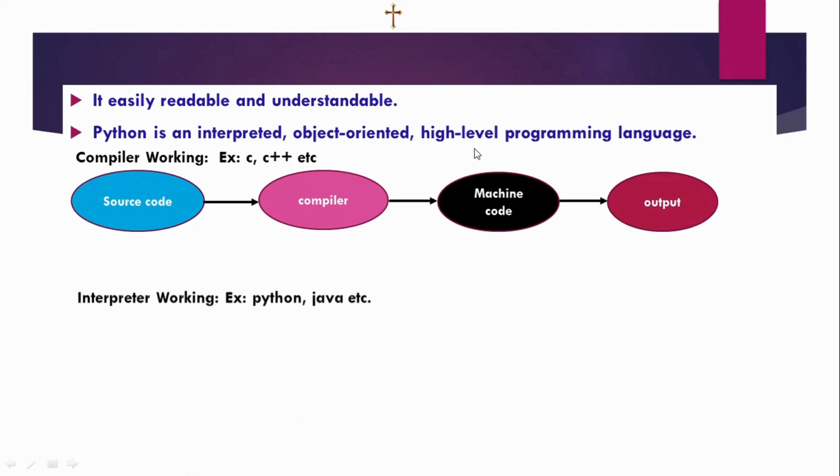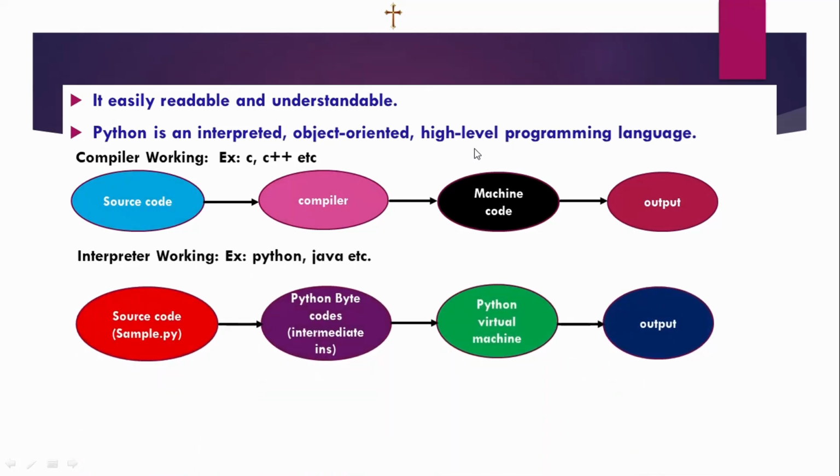Then what is the difference between compiler and interpreter working? In a compiler, first we give the source code. After, it will check all errors in the whole program at a time. After clearing all the errors, it will be converted to machine code. Then it will display the output. In an interpreter, first we give the source code. After, it will check errors line by line and also convert to machine code. Then it can be executed as soon as it is written.